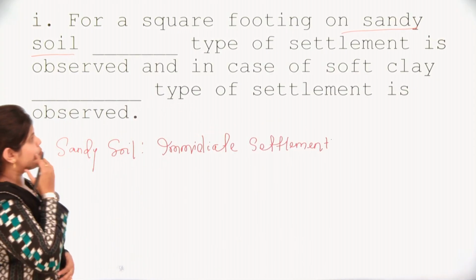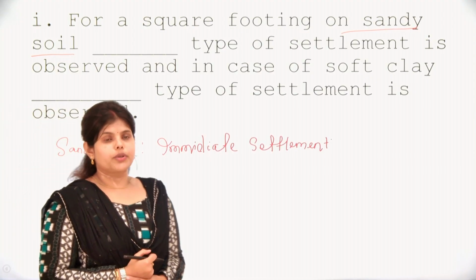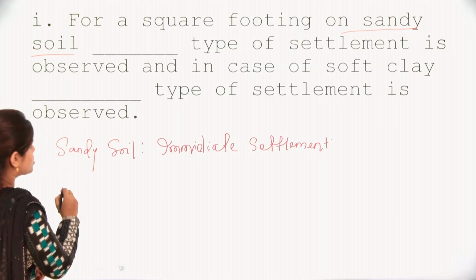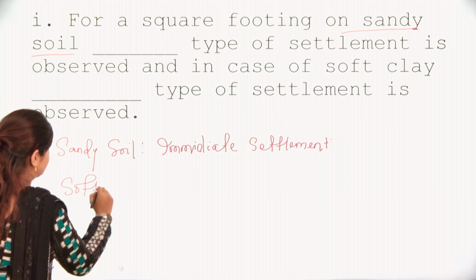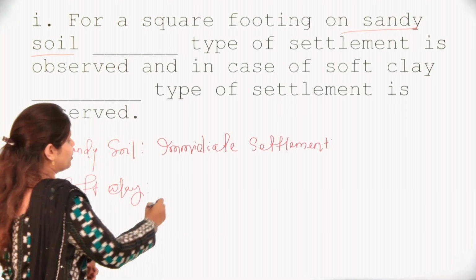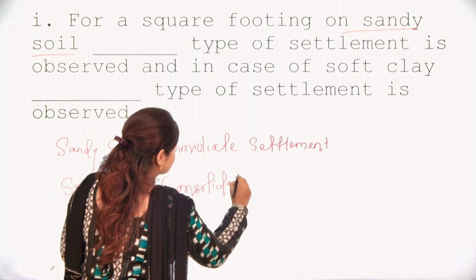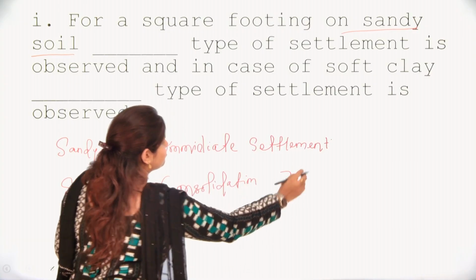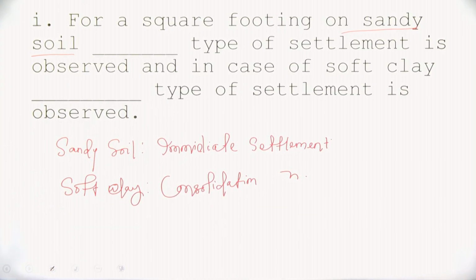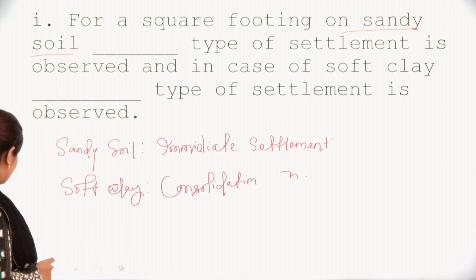The second part is, in case of soft clay, which type of settlement is observed? For soft clay, we will have consolidation settlement. So for different types of soil, we face different settlements. You need to remember this.